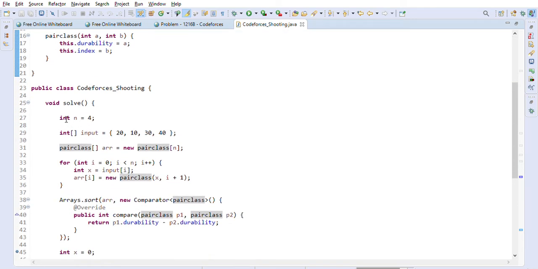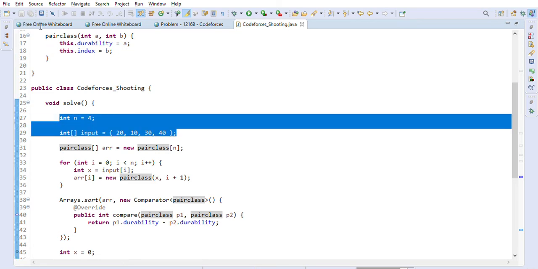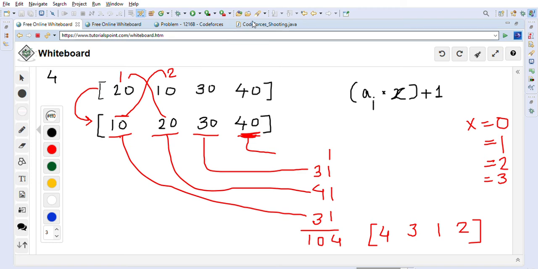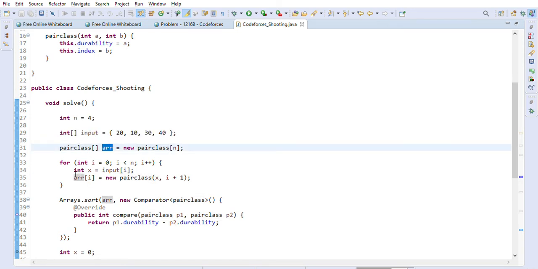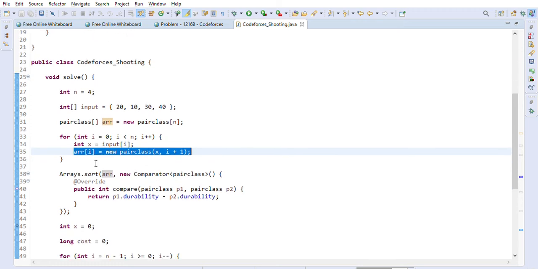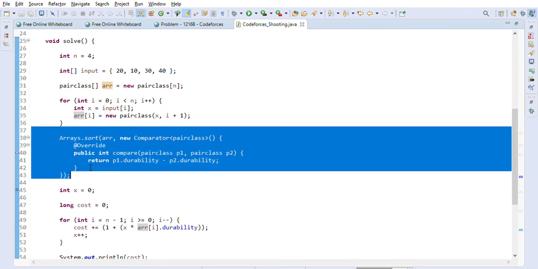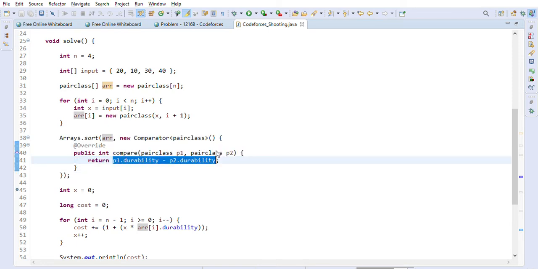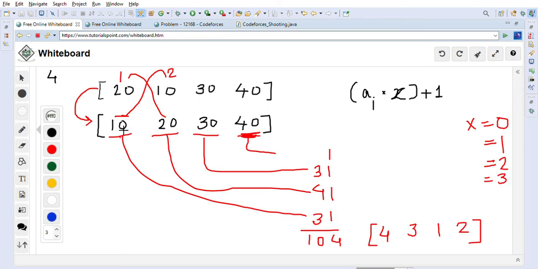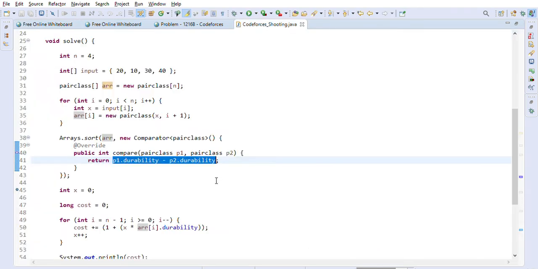So in an input it is given to us already, so I am taking this example right now that we just saw, and after that we just will go through all these inputs, and we are creating an array of pair class objects here, right? And we are using Arrays.sort to sort the pairs, right? And how we are sorting the pair? By using durability, right? So this is the way it will be sorted basically. As I mentioned here, this is the way it is sorted, right? So 10, 20, 30, 40. So in increasing order it is sorted by durability.